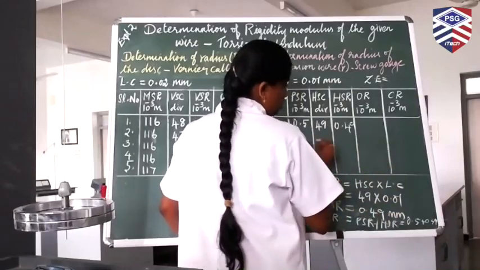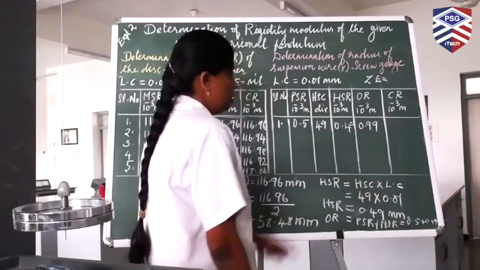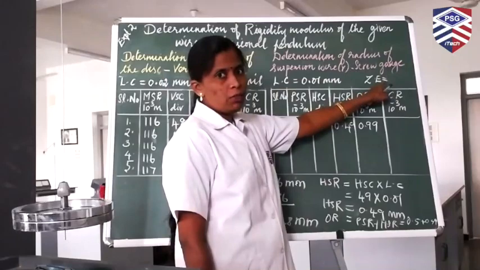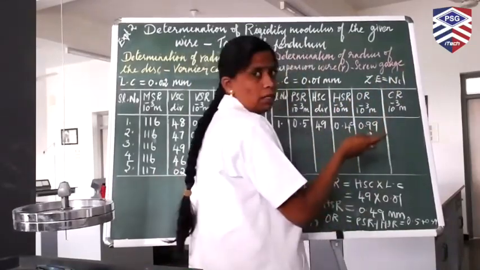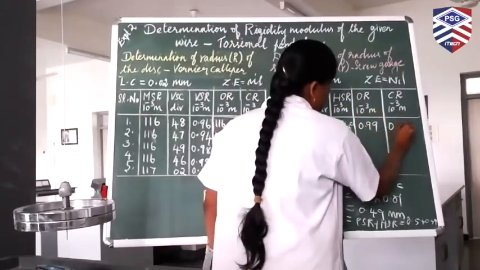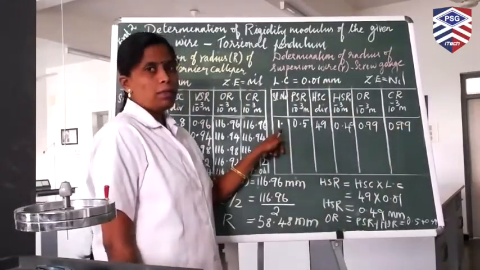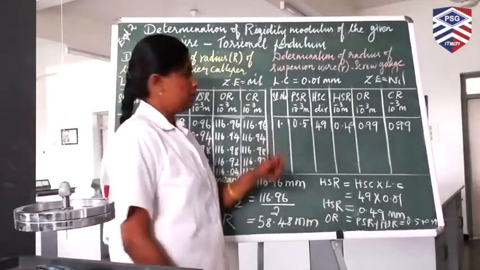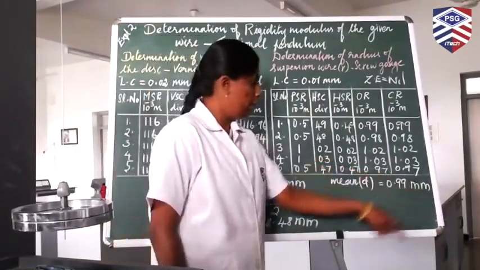The answer is 0.99 mm. Now you have to write the correct reading. Since the zero error for this instrument is nil, zero correction is also nil, so the corrected reading will be equal to the observed reading, 0.99 mm. Likewise, do the measurements at 5 different places of the suspended wire. The mean diameter of the wire is 0.99 mm.